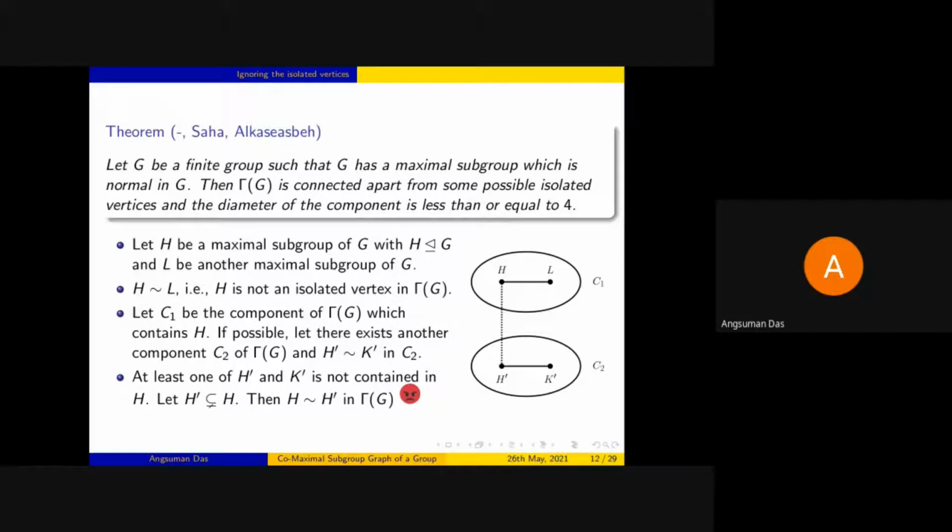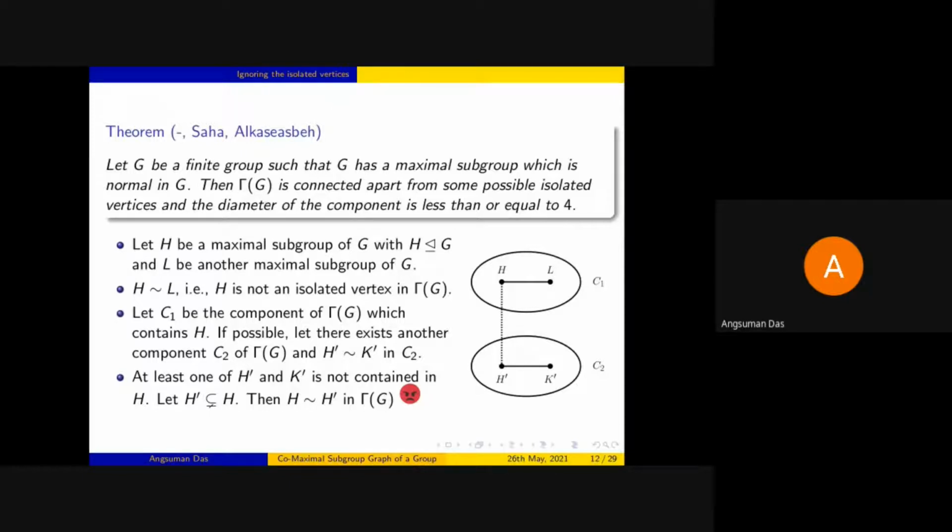Now first we observe that both H' and K' cannot be contained in H, because if H' and K' are contained in H, then H'K' will be contained in H, which is not equal to G. So at least one of them, say H', is not contained in H. But again, by the previous argument, we can show that H'H is G. So that means H and H' are adjacent in gamma G, which was not supposed to be the case, because we have taken them from two separate components of the graph.